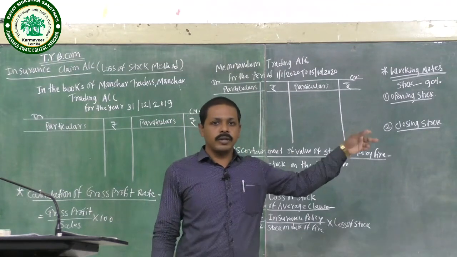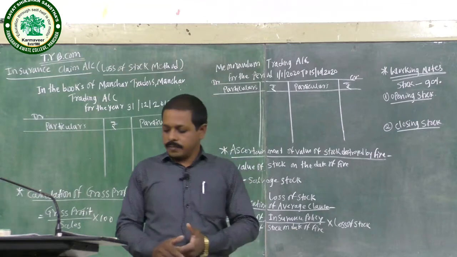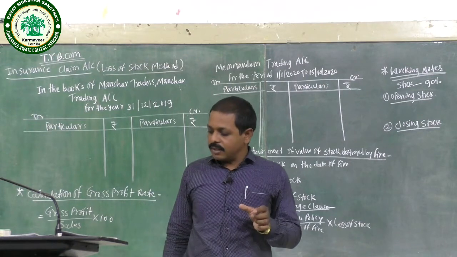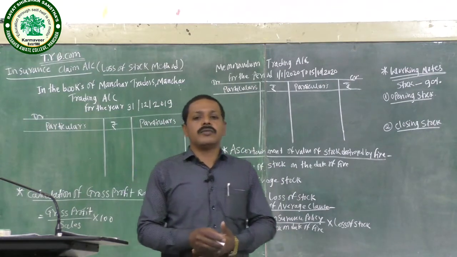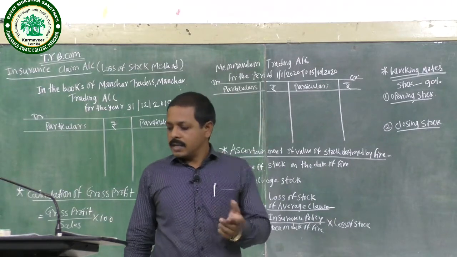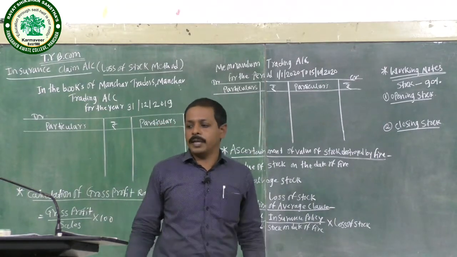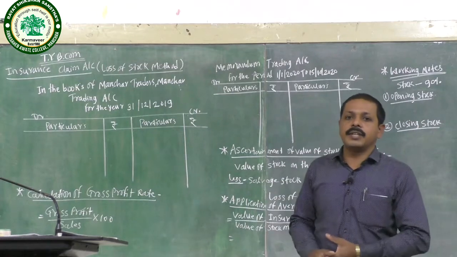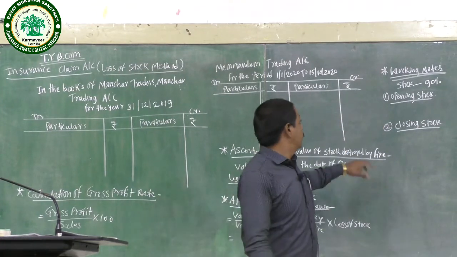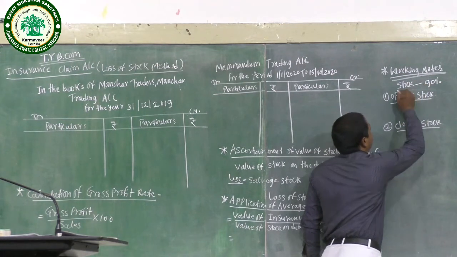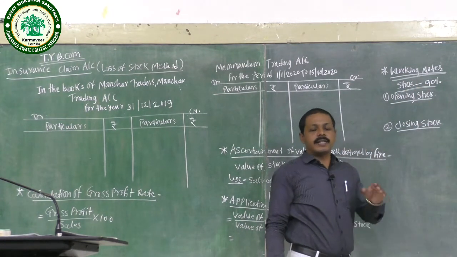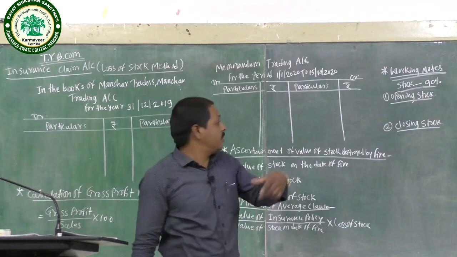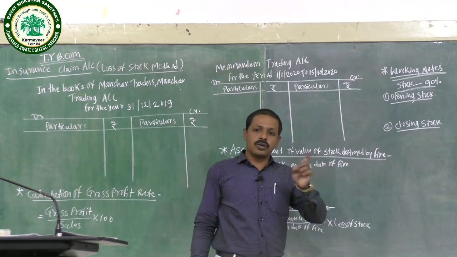In the working note, we have the salvage stock of 9,000 and the policy amount of 31,500. Firstly, the working note for opening stock and closing stock: both are always valued at only 90% of cost, so there is a 10% decrease, and 100% cost is equal to the 90% stock value.